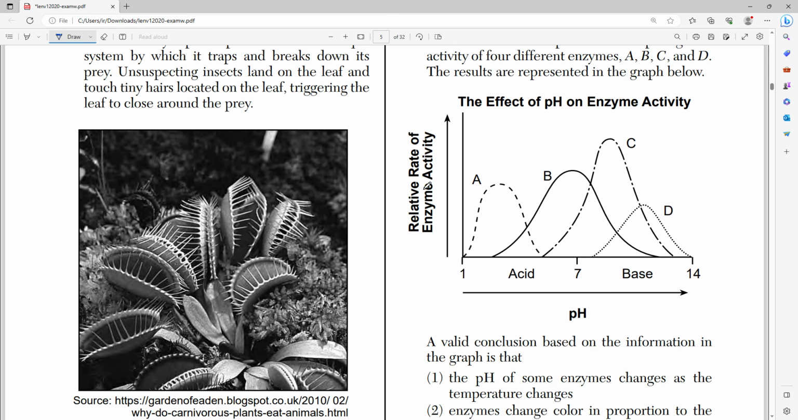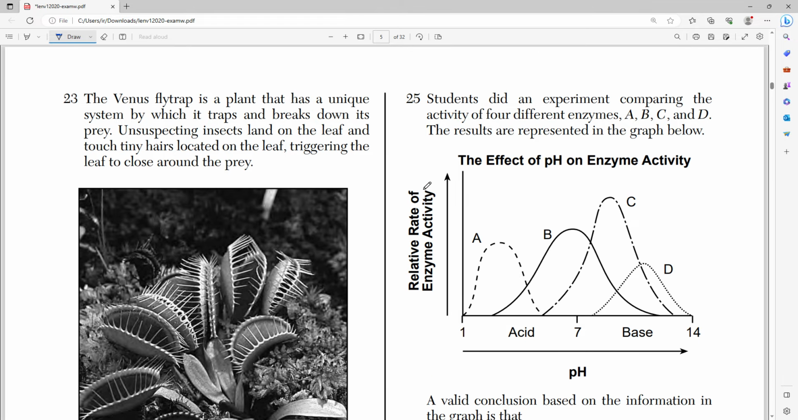Number 25 says students did an experiment comparing the activity of 4 different enzymes, A, B, C, and D, and the results are represented in the graph below, right? So relative rate of enzyme activity is the y-axis, and then the pH is that. Before we go on to the question, it is very important to note that enzymes can often catalyze and speed up reactions in addition to breaking down molecules.